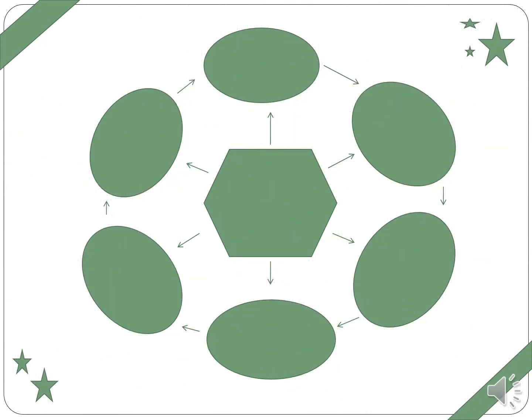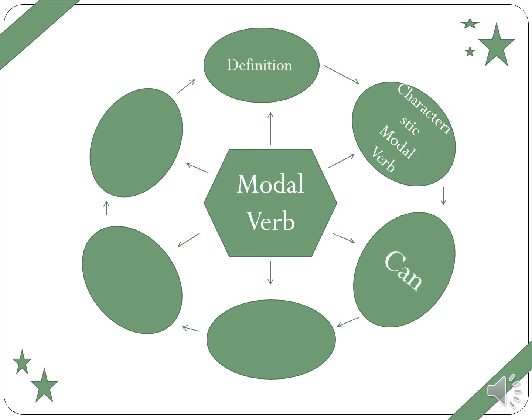Before we continue the material, I will give you a mapping chart or important structure about what we will explain. Of course, the main topic is modal verb. Let's start with the definition of modal verb, and then next the characteristic or the rule of the modal verb. Next, modal verb can. After that, could. And then we have will. And the last one is conclusion.